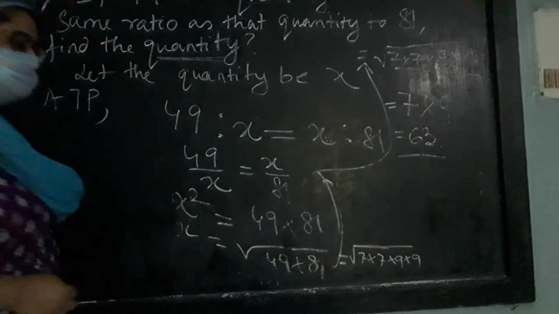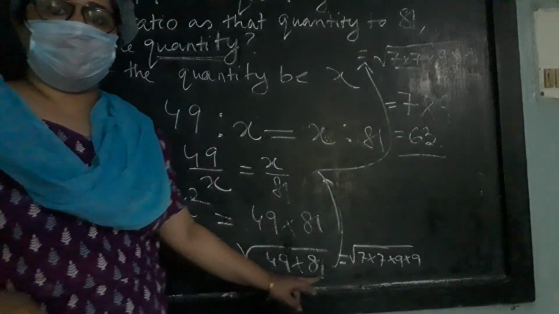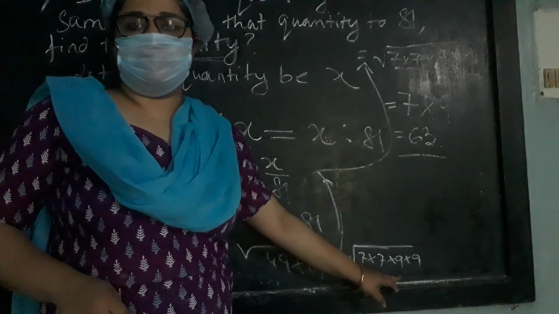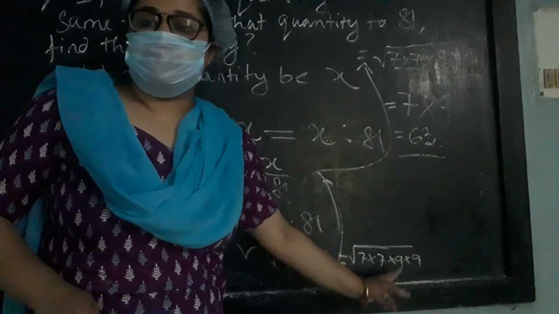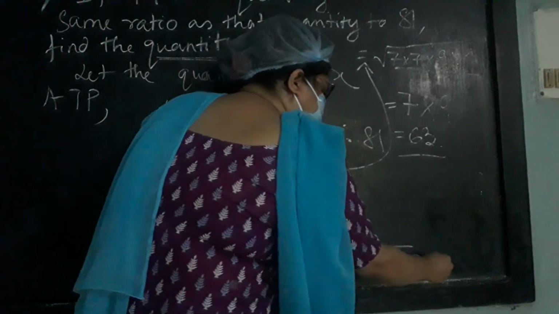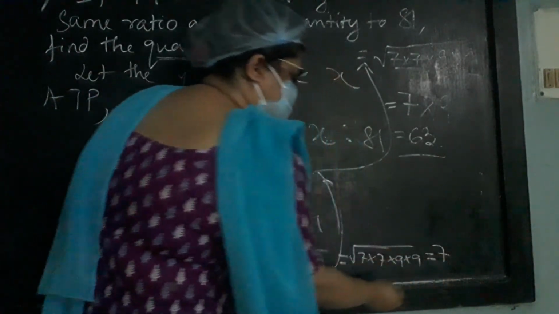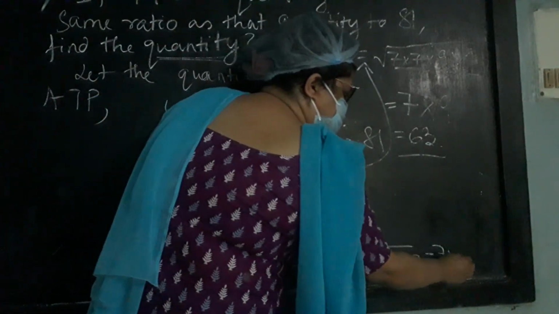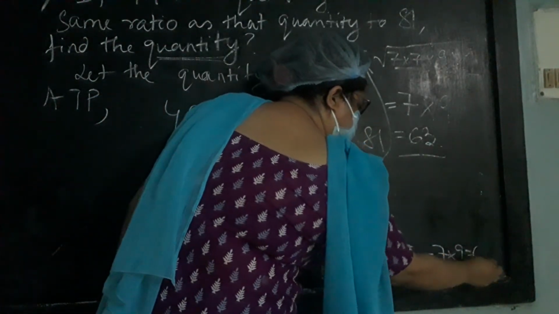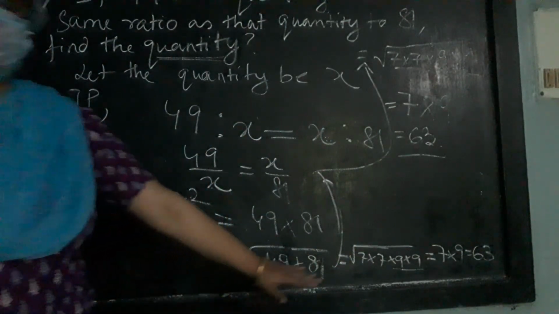And to take out of the square root, out of two similar numbers I take out 1, and out of these two similar numbers I take out 1. So the answer is 63. The unknown quantity is 63.